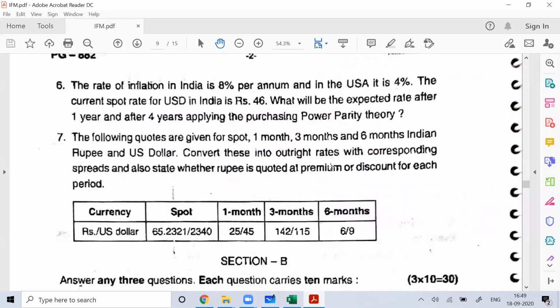This is very common. It comes in your exam every year.